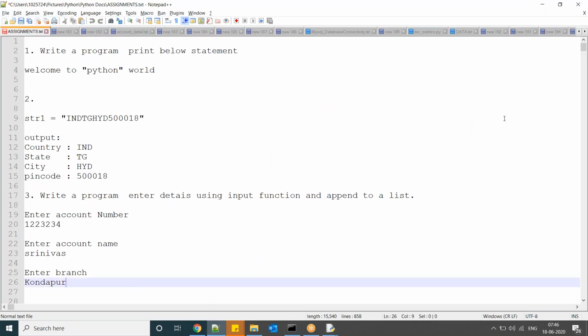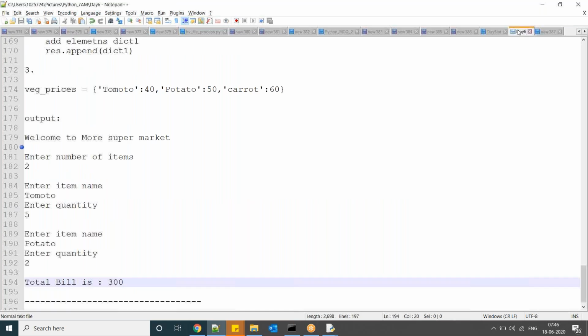So this is what you have to do. Calculate the total. Outside the loop, create one variable and keep adding to that one. Okay, try. We'll see tomorrow.